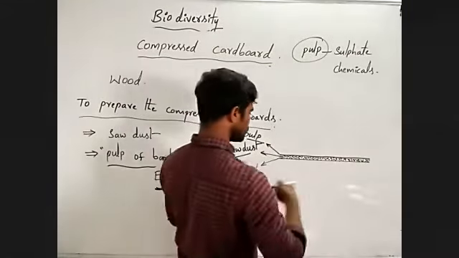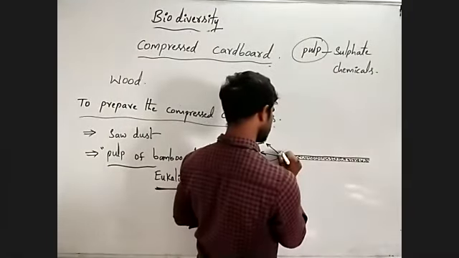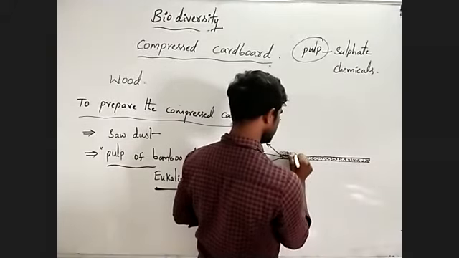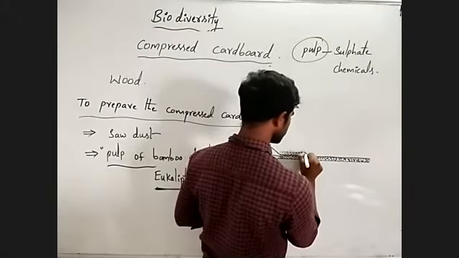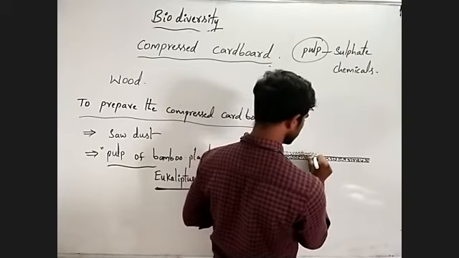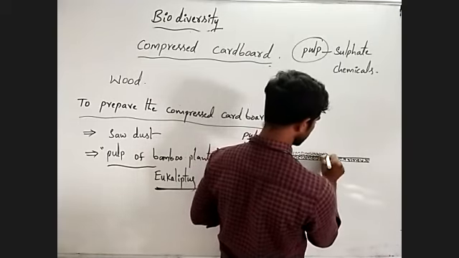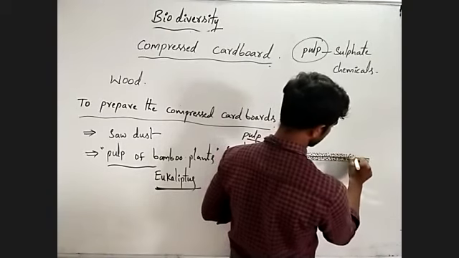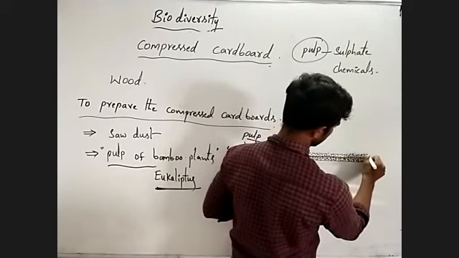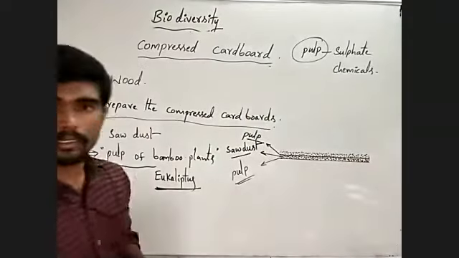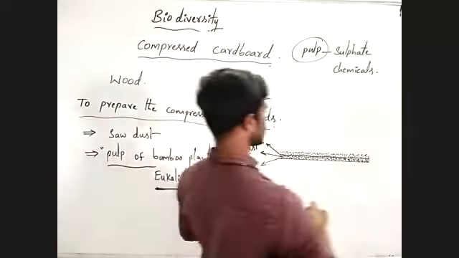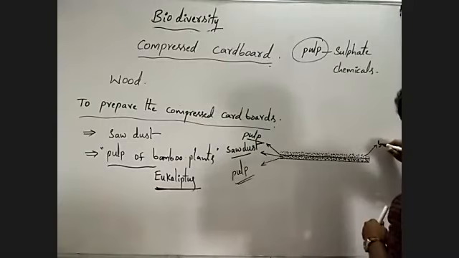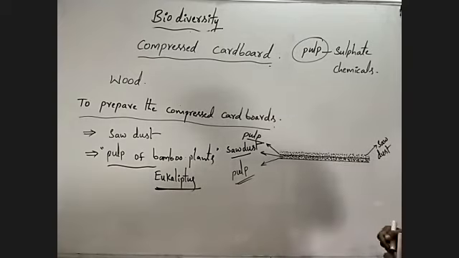Next, again, sawdust is placed on the pulp. This is sawdust.